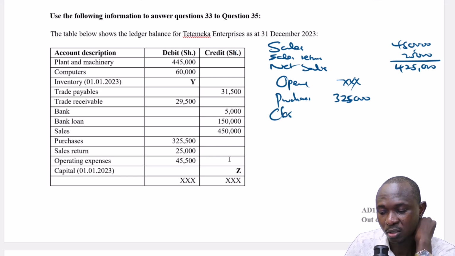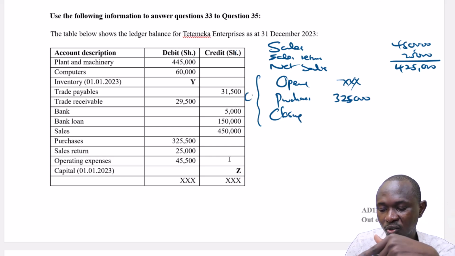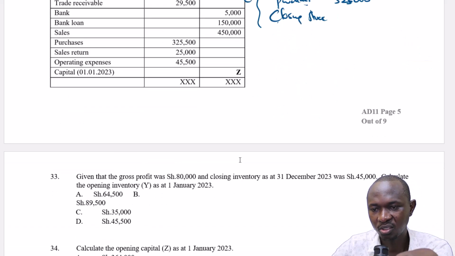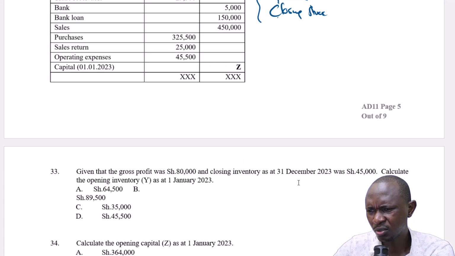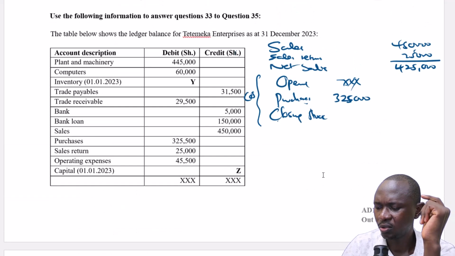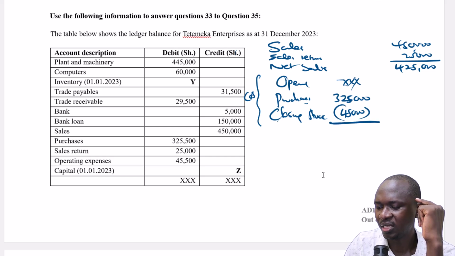Closing stock, normally we say opening stock plus purchases minus closing stock. This is the cost of sales. Opening stock plus purchases minus closing stock. And we've been given the closing stock. So the closing inventory is 45,000. So closing stock is 45,000. And normally we less the closing stock. So what we get from here is the cost of sales.